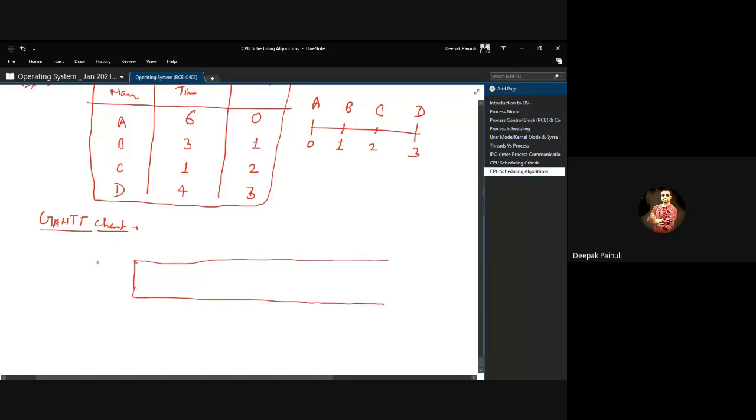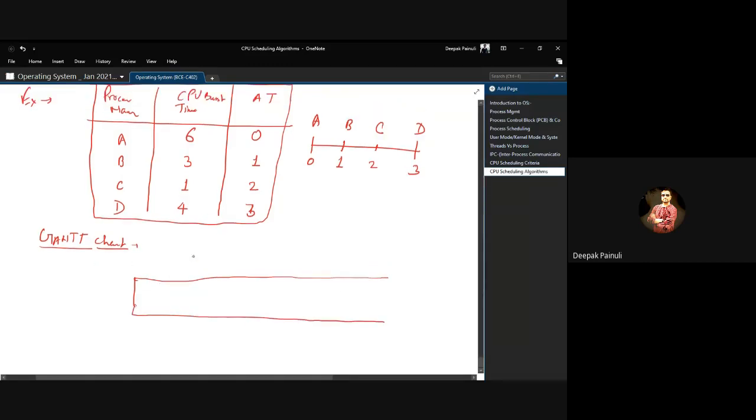Now when you know that at time t0 only one process is in the system, which was A, obviously A will get control of the CPU, right? A will run for 1 second, and after 1 second, let us check whether any other process came into the system.